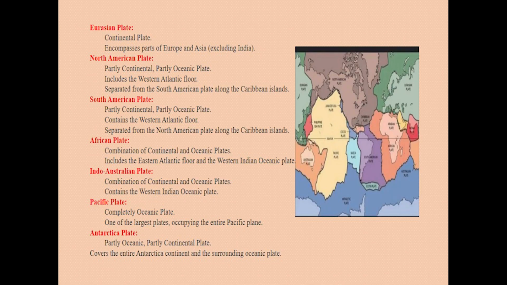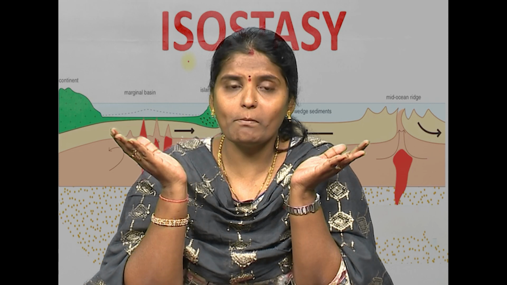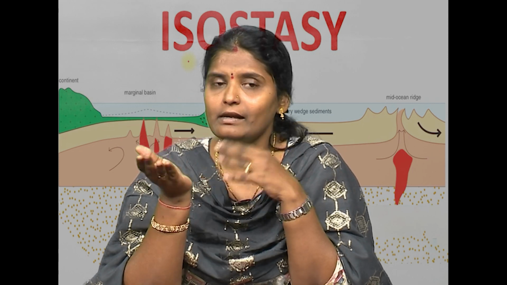You can see a picture over here, the plates distribution on the earth's surface. First is the Eurasian plate, which is purely continental, and it encompasses parts of Europe and Asia. We have the North American plate, the South American plate, the African plate, the Indo-Australian plate, the Pacific plate and the Antarctica plate. These plates are either continental plates or a combination of both, like continental and oceanic plate.